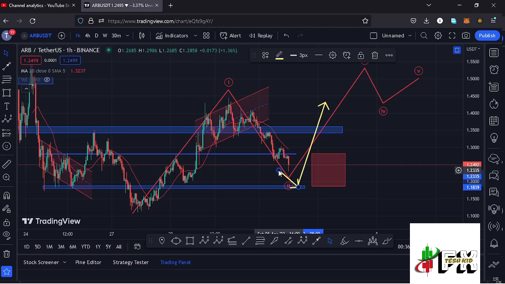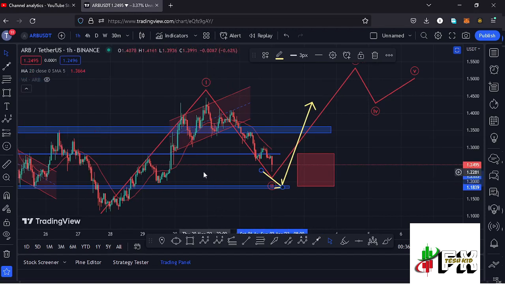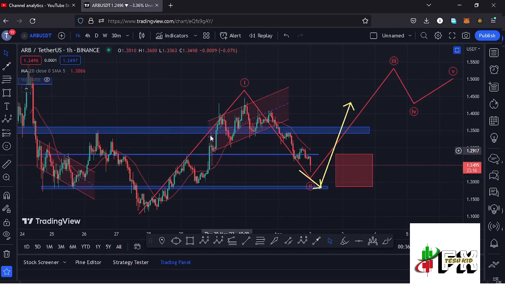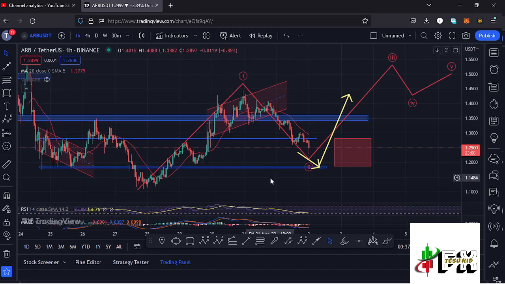We have also seen a breakout out of a chart pattern that we had been trading within, which is this ascending channel, which gave us a breakout to the lower side. And you can see after the breakout, we also lost a key area of support at around the $1.3489 mark and the key area of support at around the $1.29 mark. And that is what I have here on the Arbitrum chart.